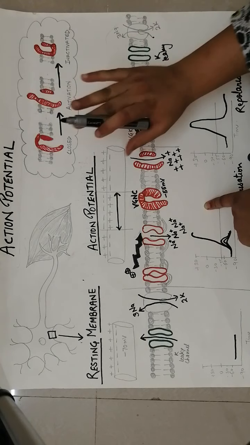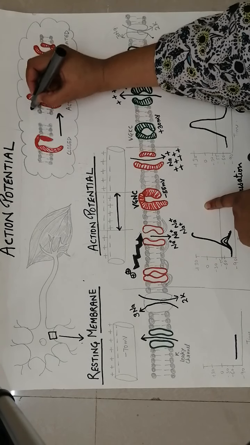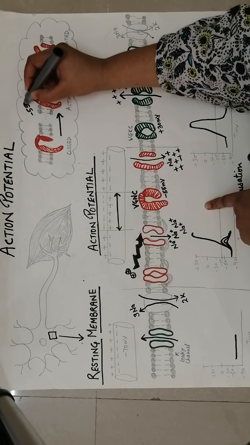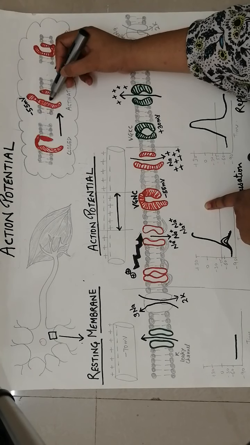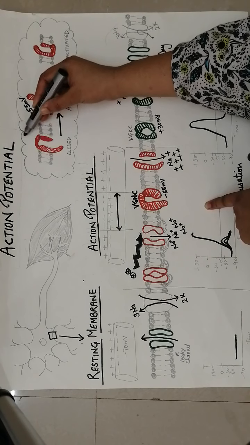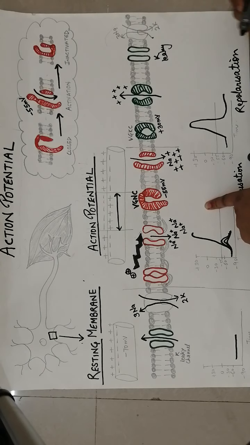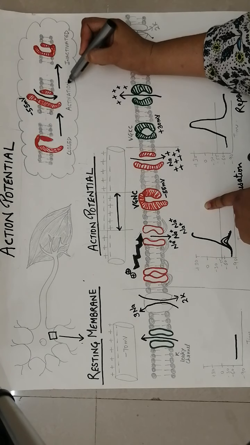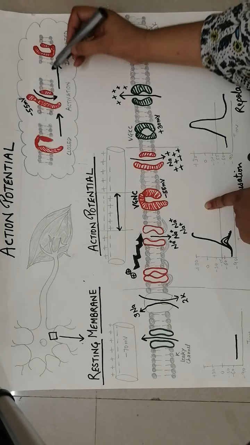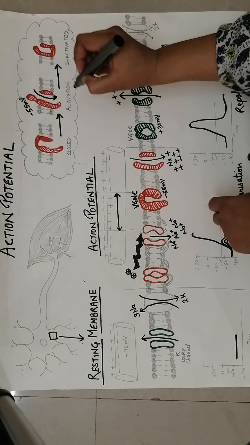They remain closed most of the time, but at minus 55 millivolt membrane potential, this activation gate opens up and sodium influx can occur here. This is called the activation stage. Now this opens up for a very few milliseconds.